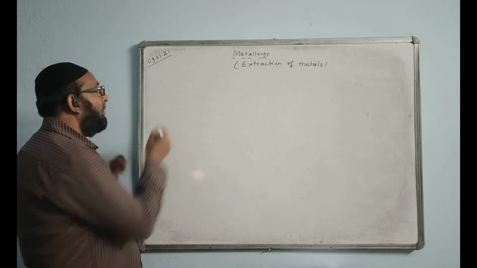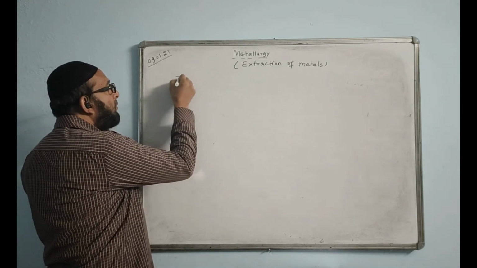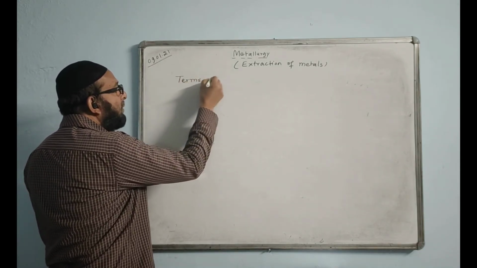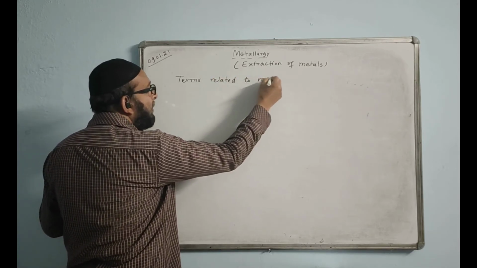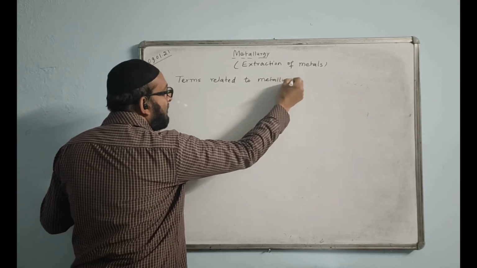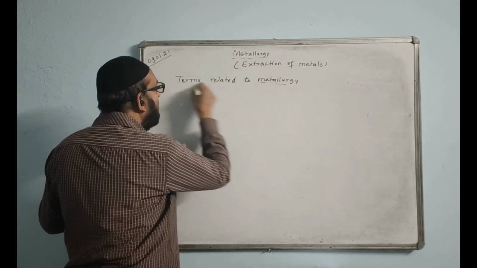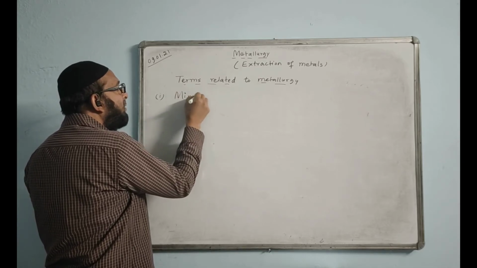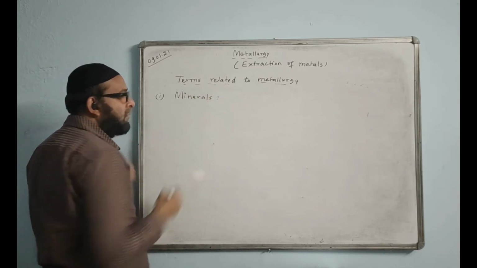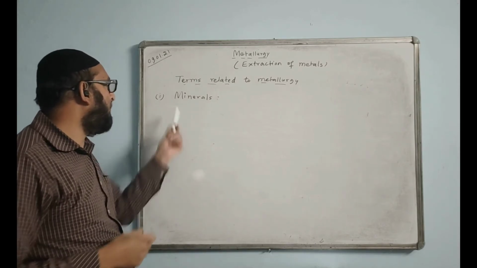Okay. Now next one we have to know terms related to metallurgy. Terms related to the extraction of metals or metallurgy. First one comes minerals. You can see the notes is all there. I'm just explaining to you all those notes. Minerals.